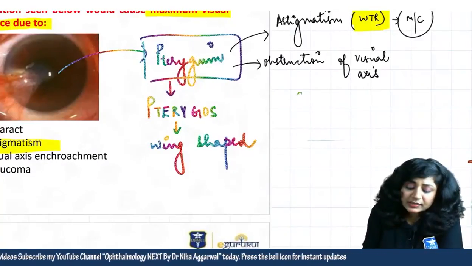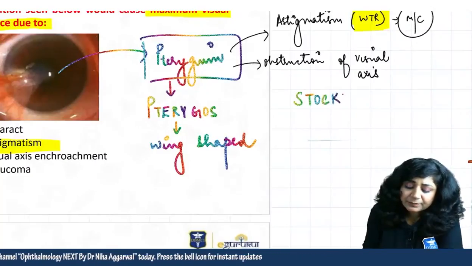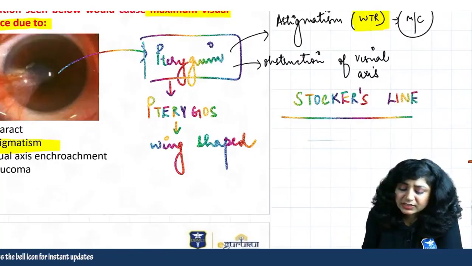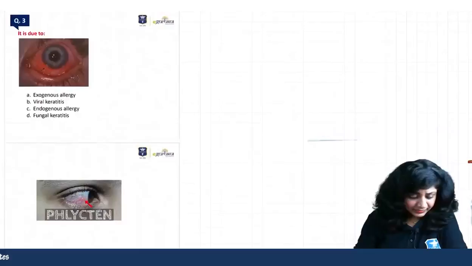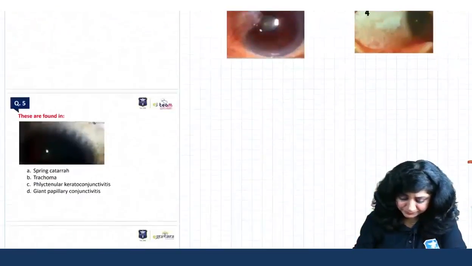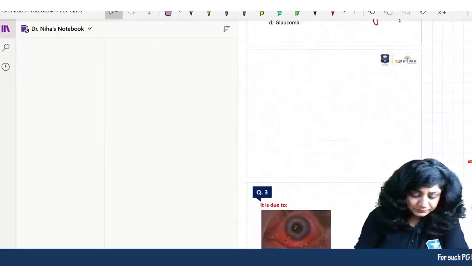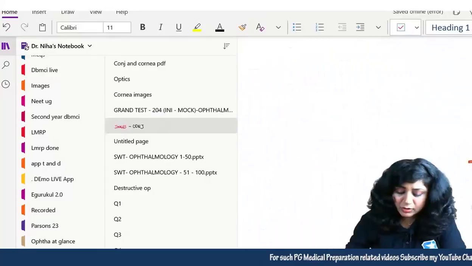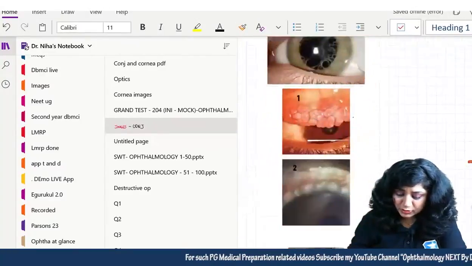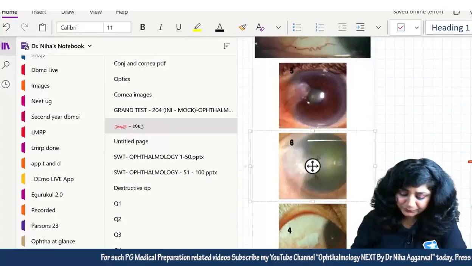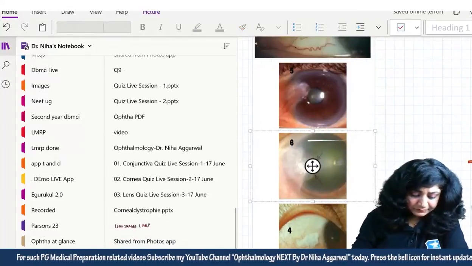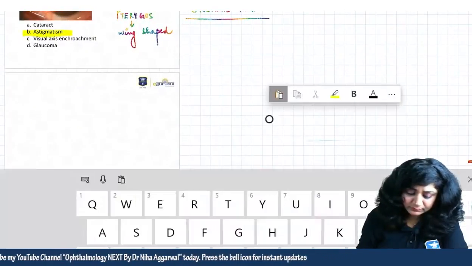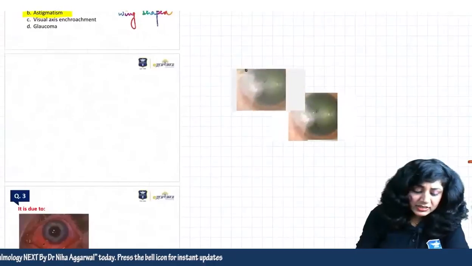So first of all, there is a thing called the Stocker's line, because lines and rings are always asked, you know, Stocker's line. So there is a thing called Stocker's line here. Now what is this Stocker's line? Let me show you. This is actually called the Stocker's line.